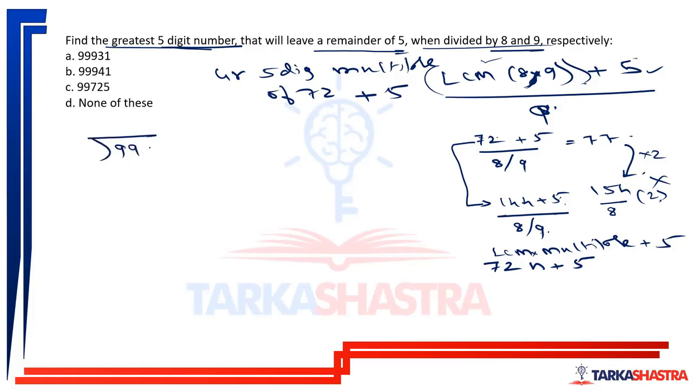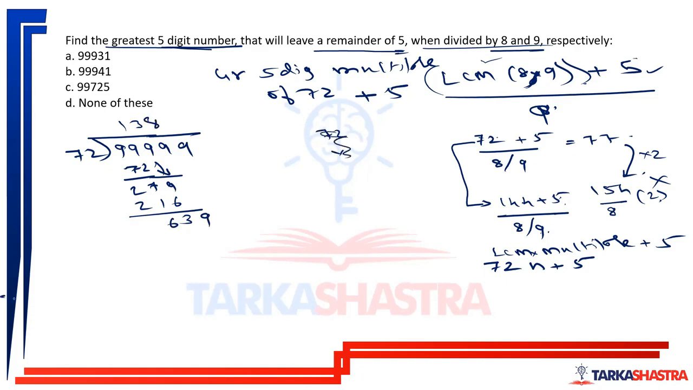How do we get that? 99999, the greatest 5-digit number, when divided by 72, what do we get? 1 is 72. This is 7, this is 2. This will be 9. 3 is 216. This is 3, this is 6. This is 0. 639. 8 is 72 into 8 kitna? 72 into 8 will be 576. So this is 3, this is 6, again 9.